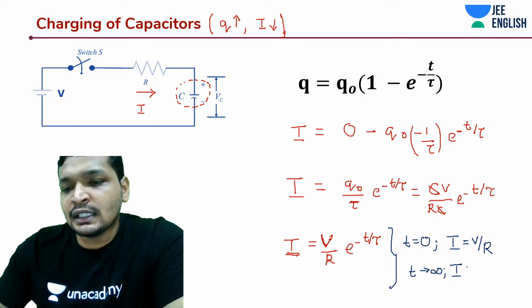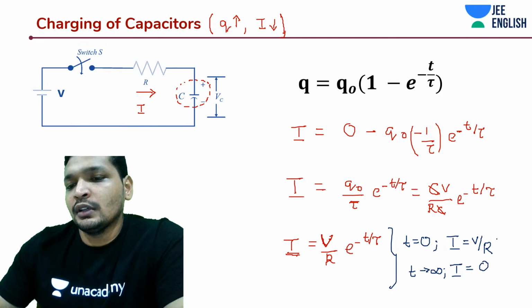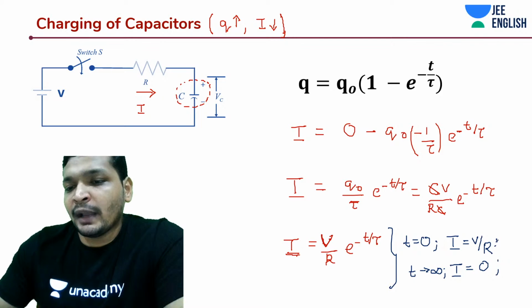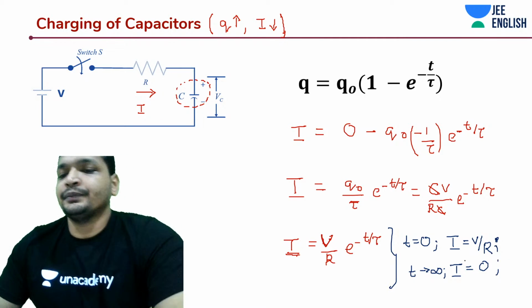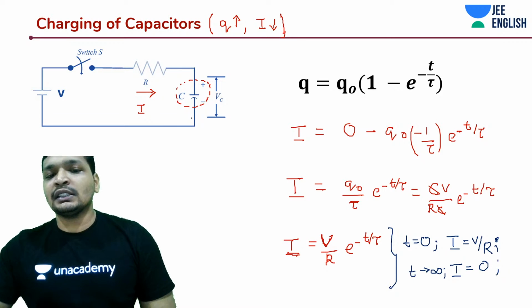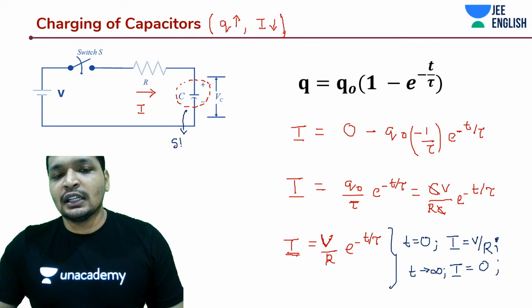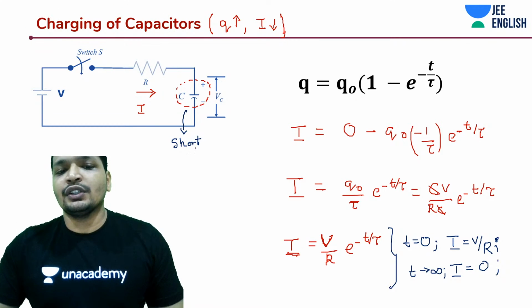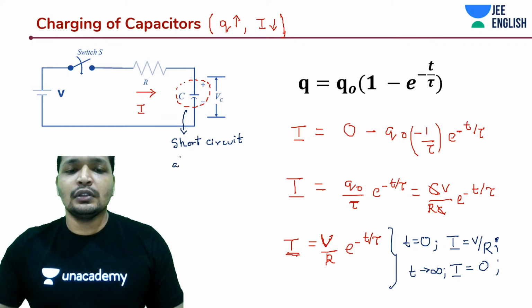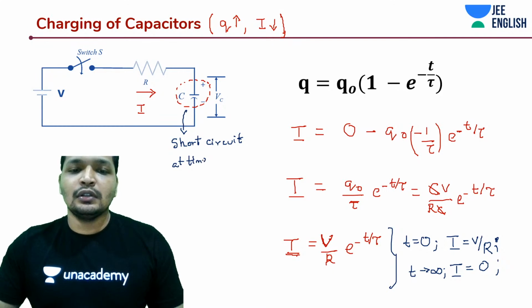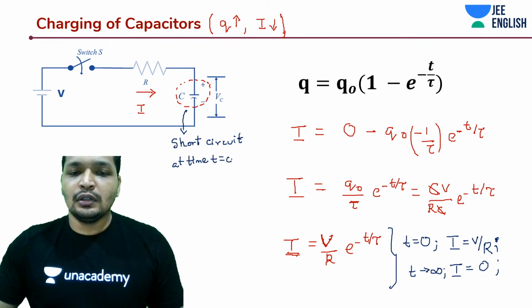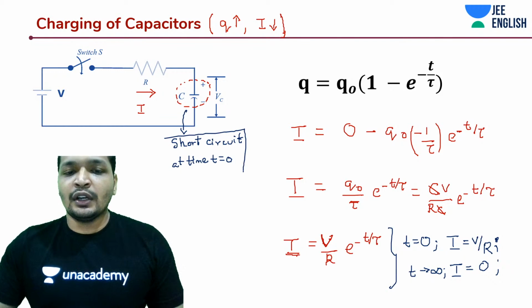At steady state, current is going to be 0. You know that point. Initially the current was maximum, V by R. So your capacitor did really act like a short circuit at time t is equal to 0. Got it? So you understood this point.